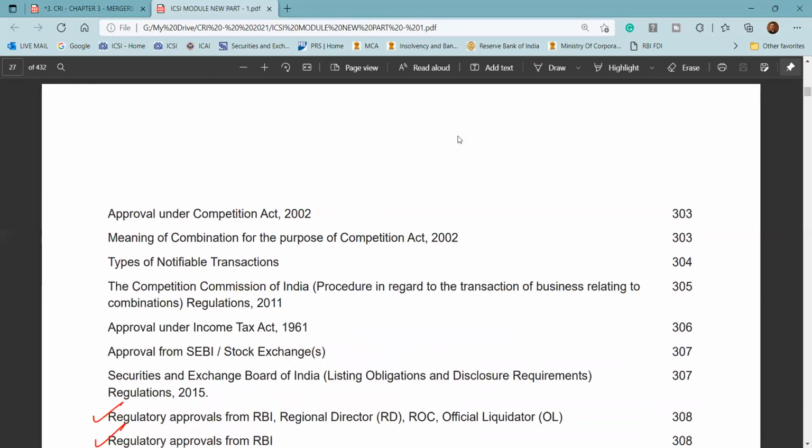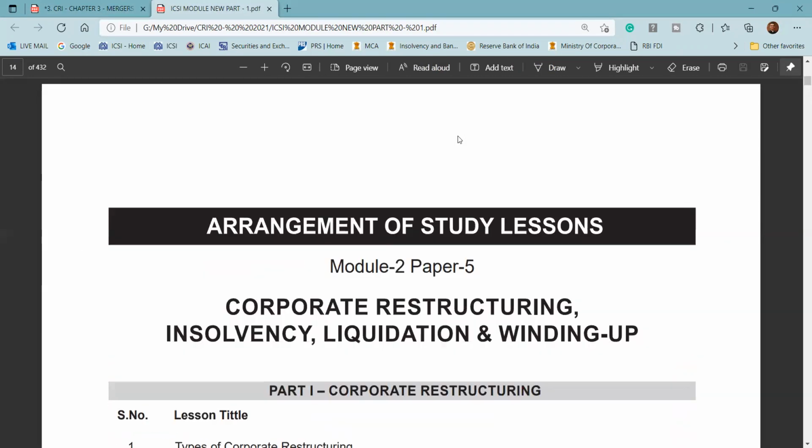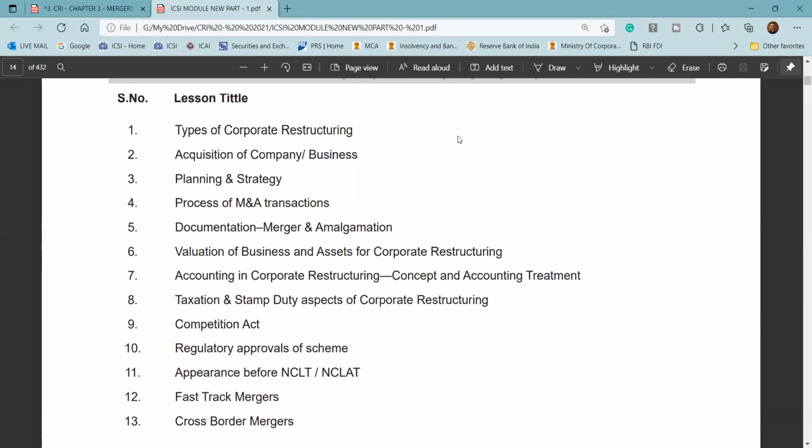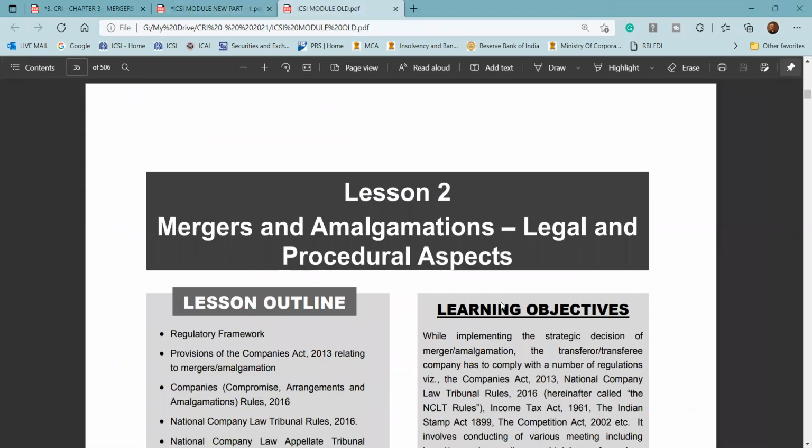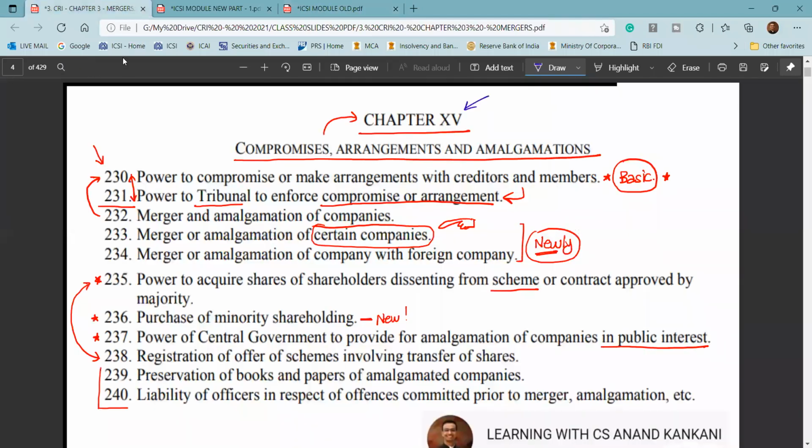And in the new syllabus module, I'll just take you to the main index. So it is part of this chapter. That is section 235. Then part of this chapter. Then you have this chapter. Then you also have this chapter. Then you also have this chapter. So there are multiple chapters which are getting covered here. And as far as the old syllabus is concerned, you just have chapter number 2, which completely deals with mergers and amalgamation. So we'll cover everything the way I have taught you all, using the same slide.